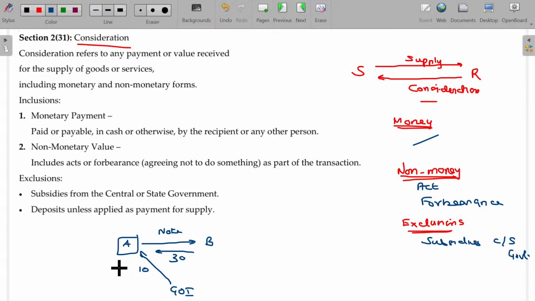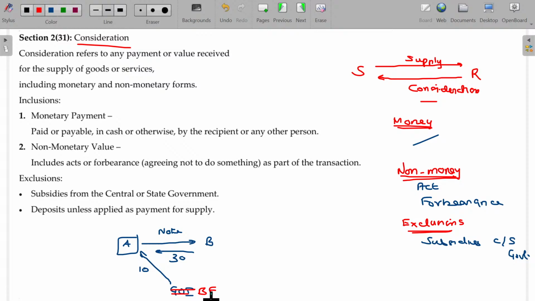There may be lots of private organizations, entities, Tata, Birla. They too have their own foundations, Birla Foundation and Tata Foundation and all. So they will now act as a donor, Birla Foundation. So whatever the material, stationery supplied by A to B, B may be an institution.